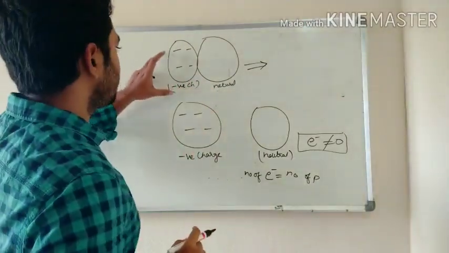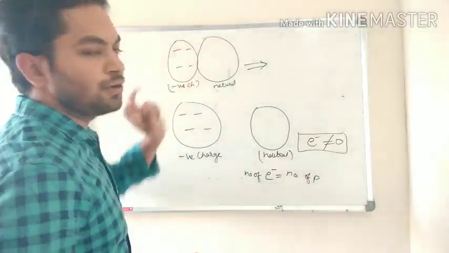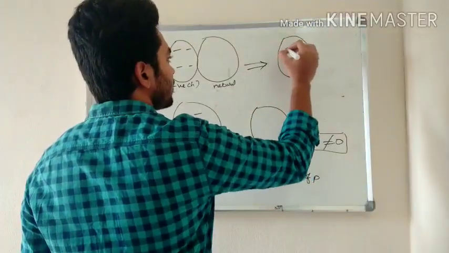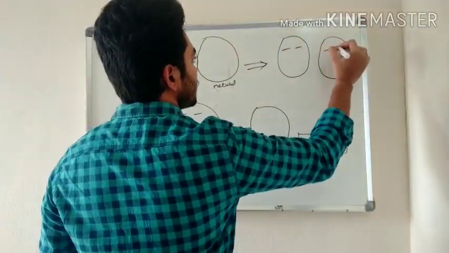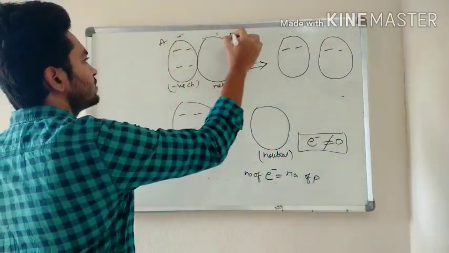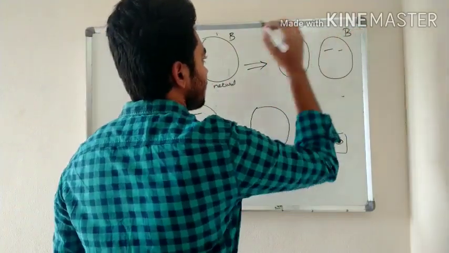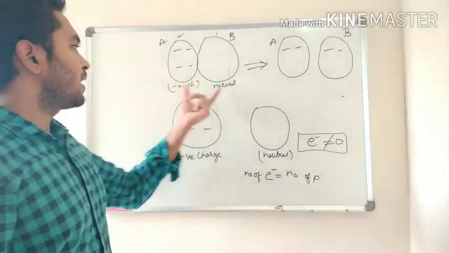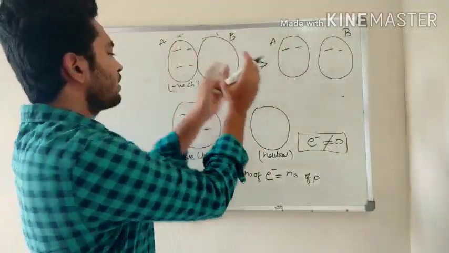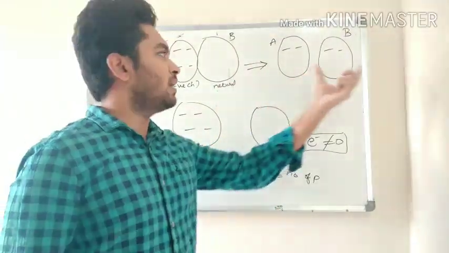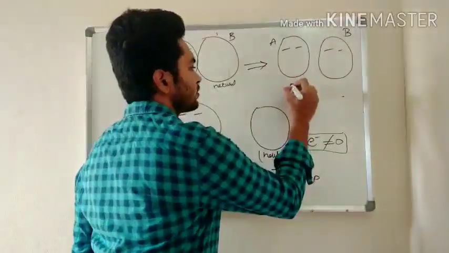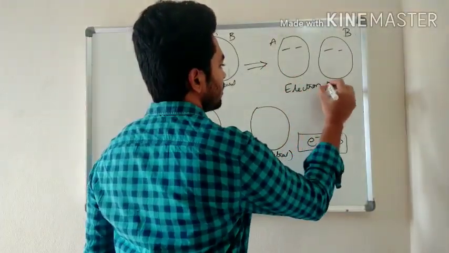This is body A and this is body B. Here you had 4, and this is your neutral body. What is the outcome when you bring them in contact? You get 2 electrons in A and 2 electrons in B. What happened here is electron transfer.